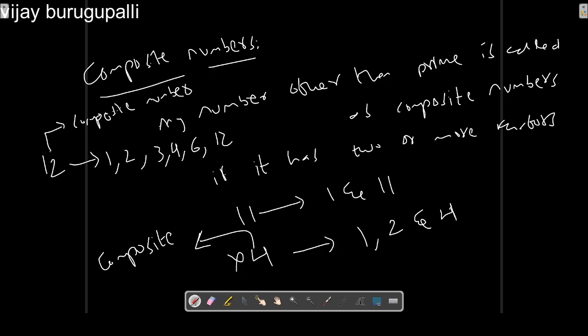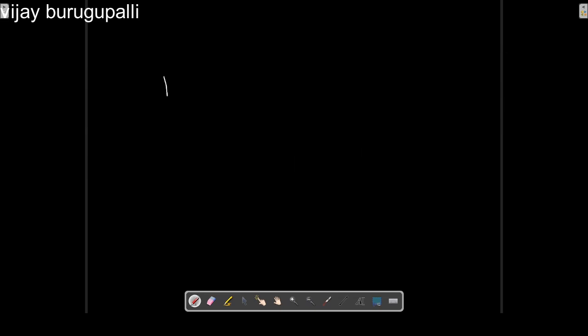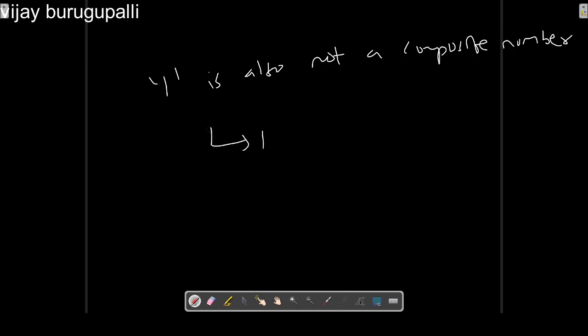Here also, 1 is not a composite number, because in order to become a composite number, the number should have more than two factors. For 1 there is only one factor, which is 1.